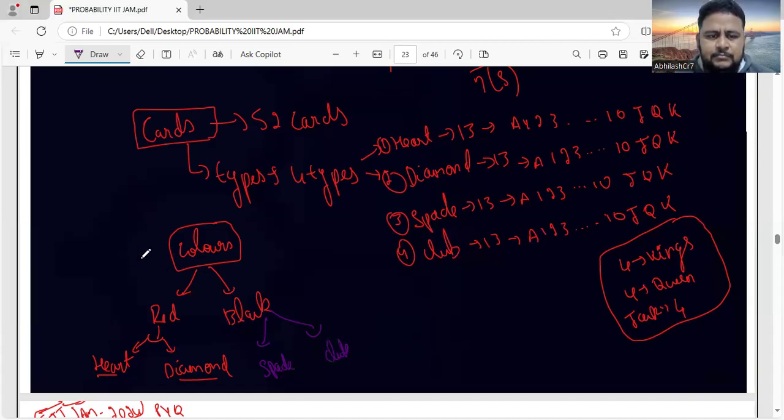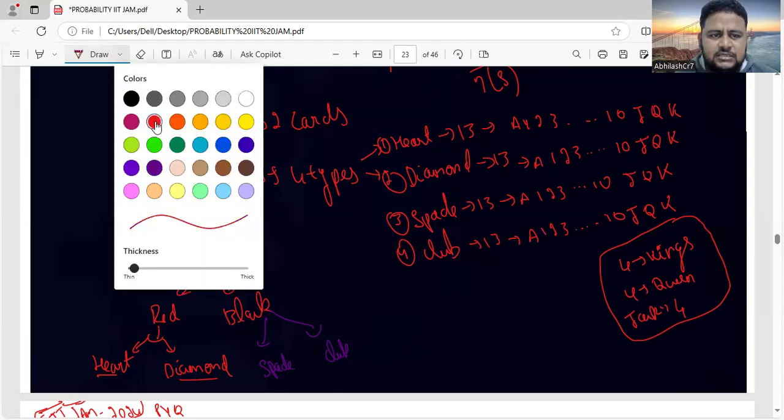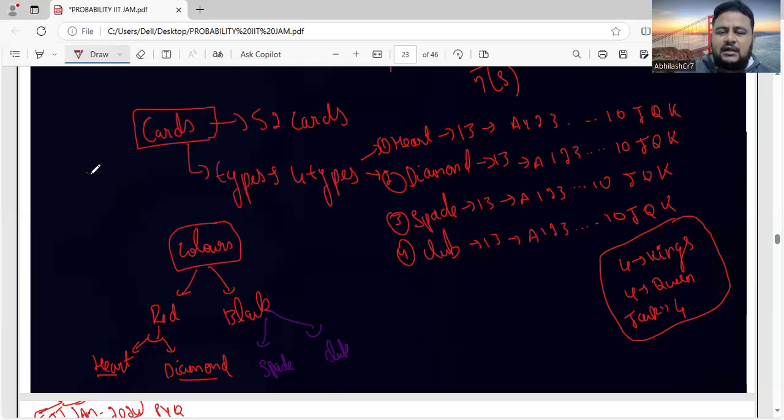So when it comes to colors, red has heart and diamond, and black has spade and club.